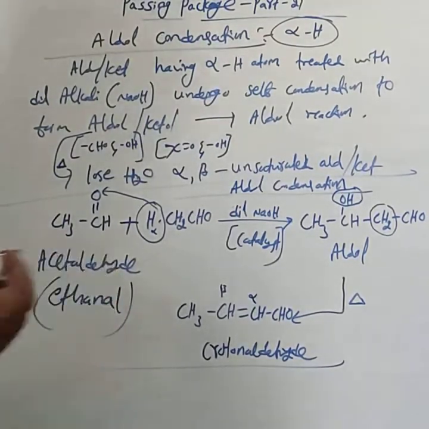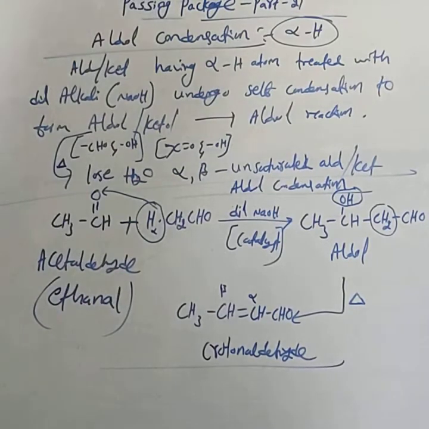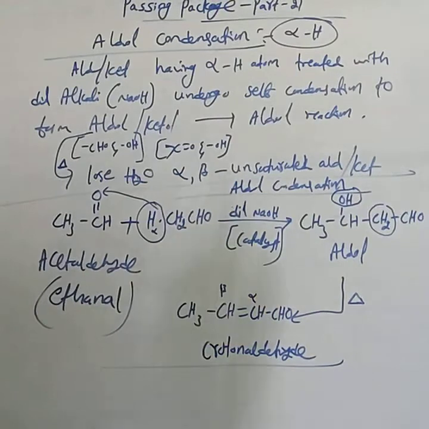If you write ethanol, then it is an alcohol, ethyl alcohol; ethanal means acetaldehyde. They can ask: what happens when ethanal is treated with dilute NaOH? Write the chemical equation. It undergoes aldol condensation. You practice this reaction.